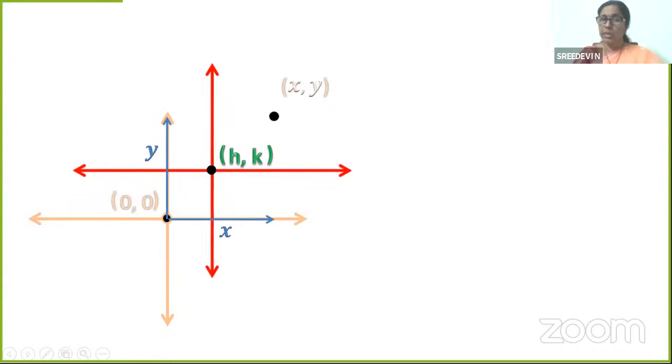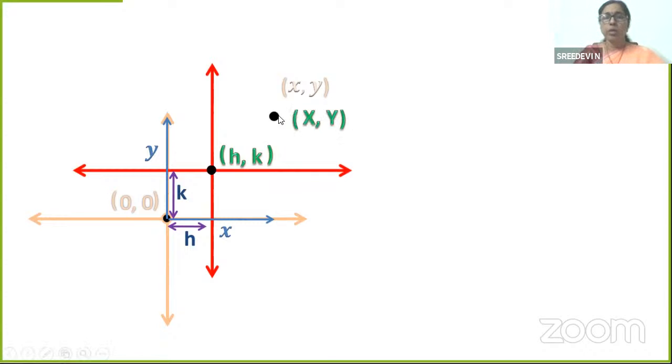Now, let's choose an arbitrary point h comma k and shift the origin from 0, 0 to h comma k. What will happen as a result? See how much distance this is. H comma k means from the origin to this point, the distance is h, and from the origin to this line, the distance is k. Clear, children? These are all basics that you already know.